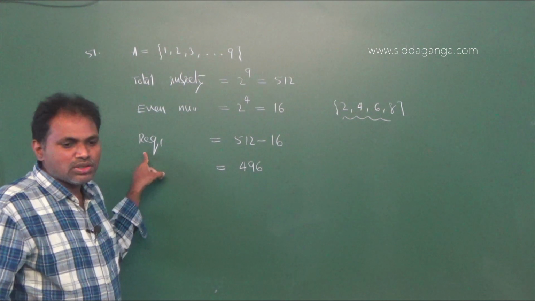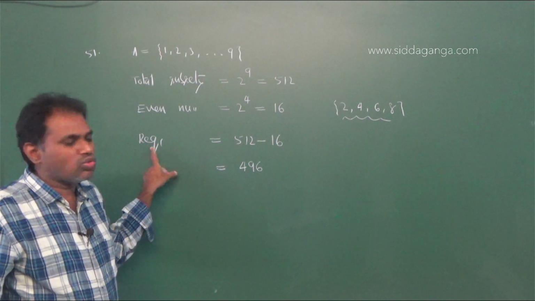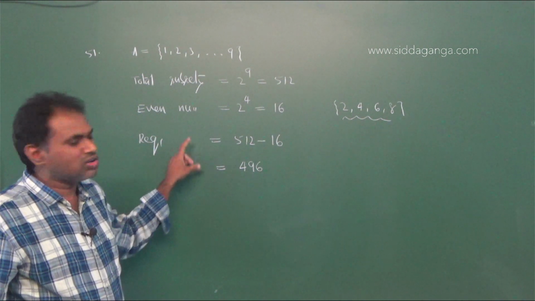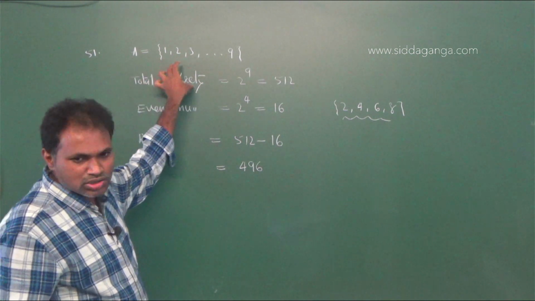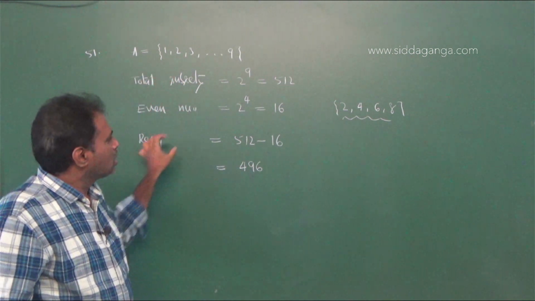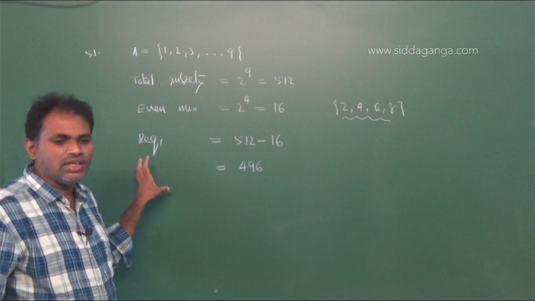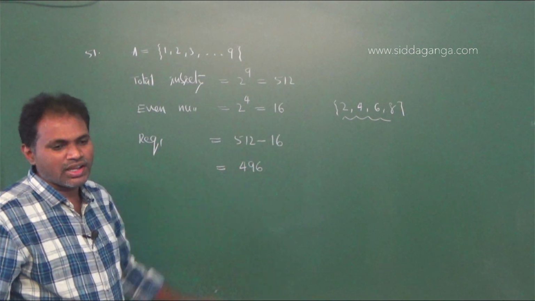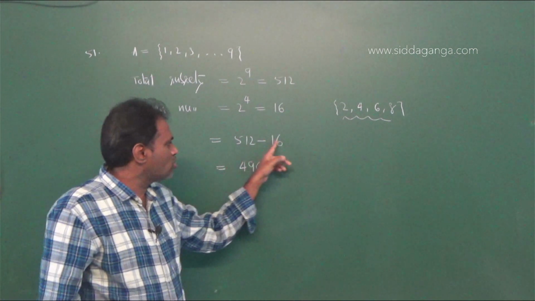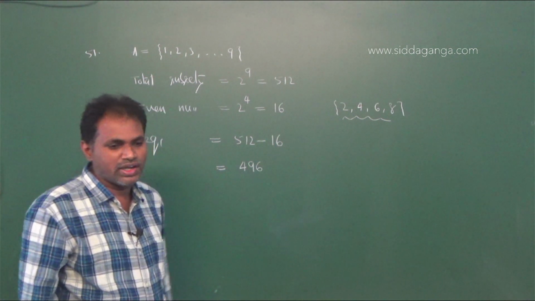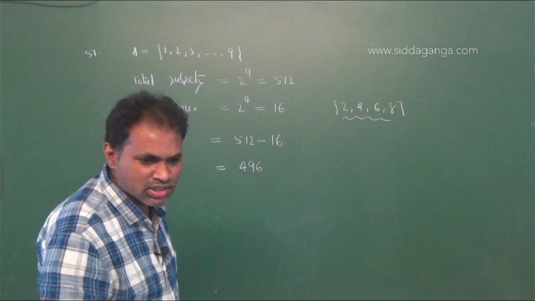Therefore, the required subsets containing at least one odd number: total subsets minus subsets containing only even numbers gives the subsets containing at least one odd number. Therefore, 512 minus 16 equal to 496. Therefore, option 3 is right.